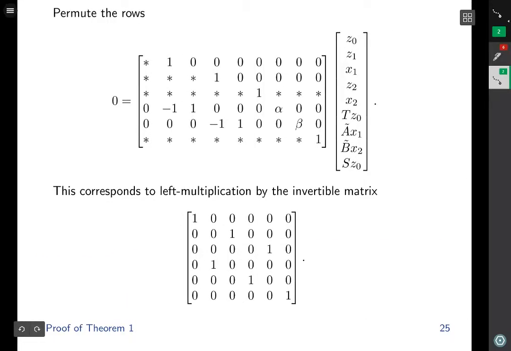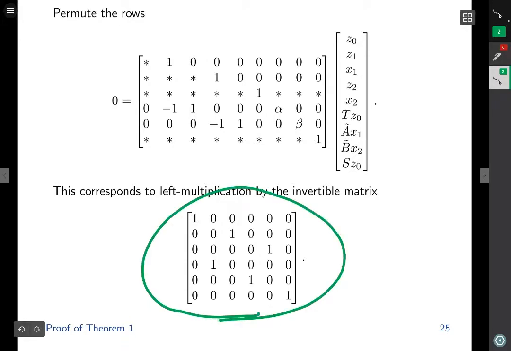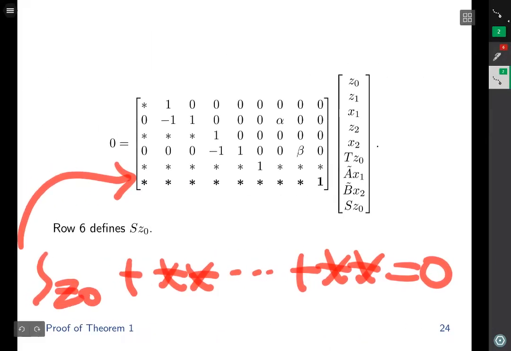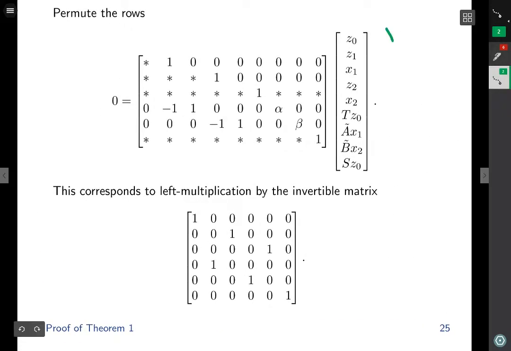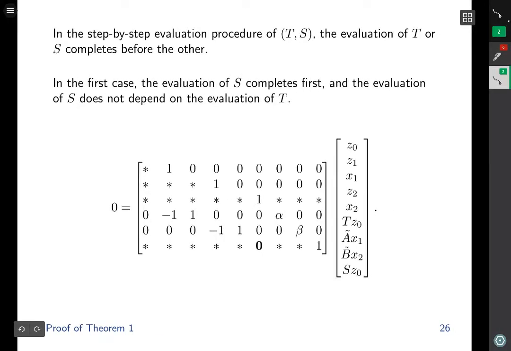Next, we want to simplify the system, so we will permute some rows. This permutation corresponds to left multiplication by this invertible matrix. So this is a square matrix, and it's a permutation matrix, and therefore it's an invertible matrix. We initially had this linear system. We left multiply by that matrix, and we get this linear system. The two linear systems are equivalent because they correspond to left multiplication by an invertible matrix, which is a reversible process.